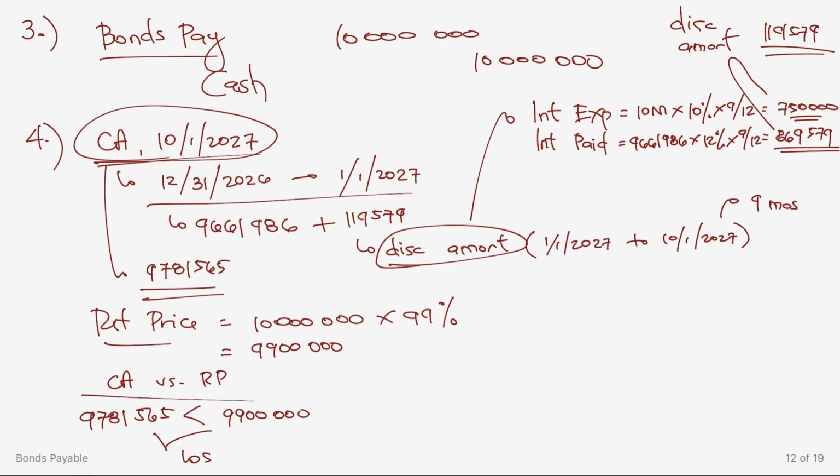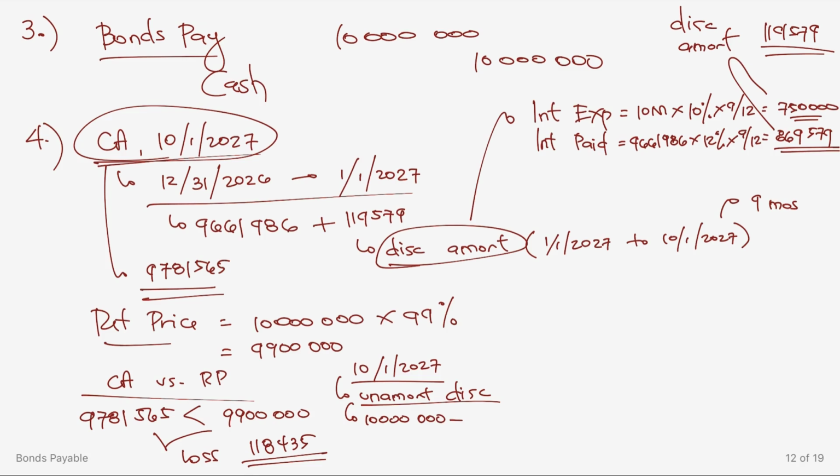The question here is magkano yung loss? The loss here is equal to 9.9 million minus 9,781,565 or this is equal to 118,435. Then lastly, on October 1, 2027, magkano yung unamortized discount natin? Well, unamortized discount, gaya ng tinuro ko sa'yo kanina, that's equal to the face amount of 10 million minus the carrying amount which is 9,781,565 or this is actually equal to magkano? 218,435.